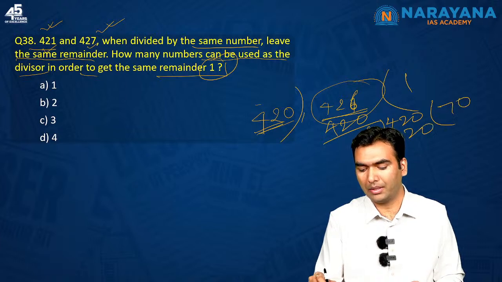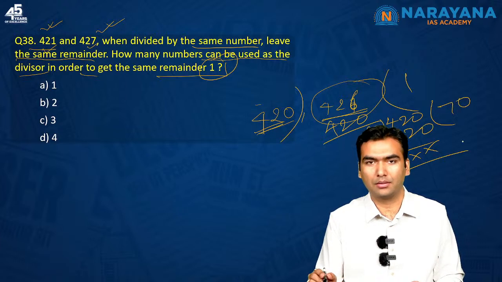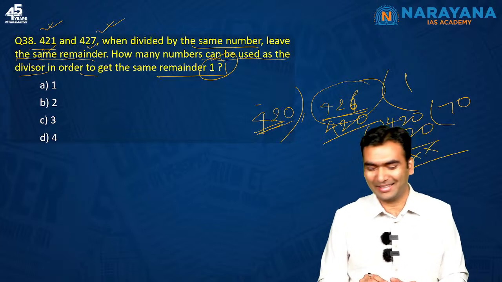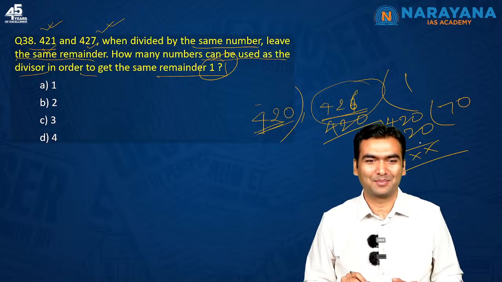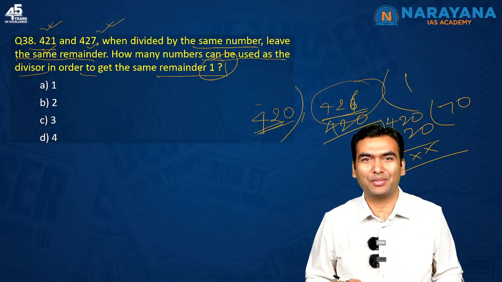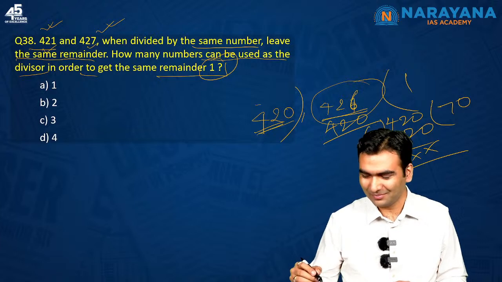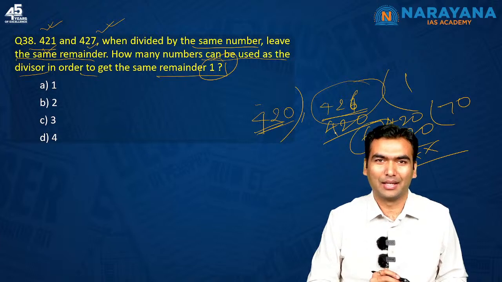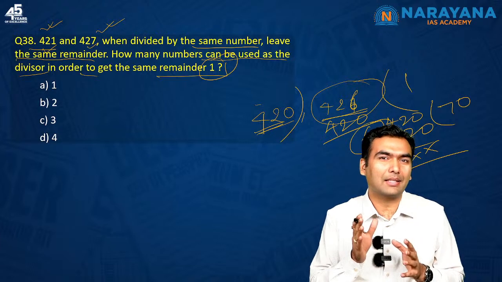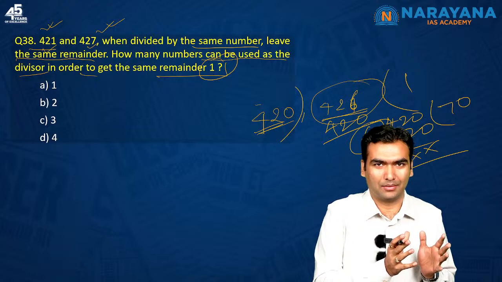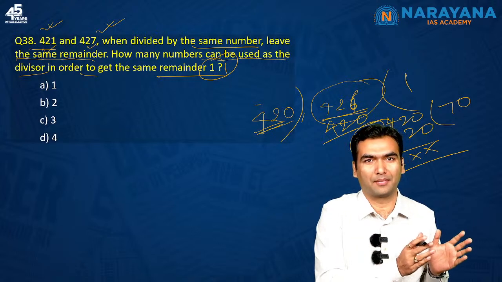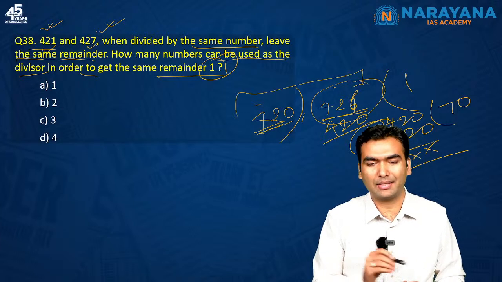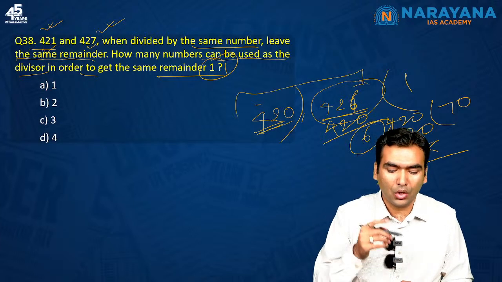See, in the last question, UPSC was asking you to understand the cheating. Here the number itself is 420. The examiner is also having fun in framing questions. So here the HCF is 6. Now see, 6 and all of its factors, whatever be the factor of 6, they are also the factor of 420 and 426.